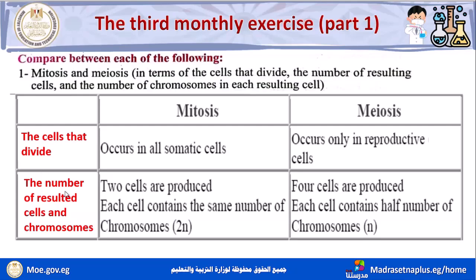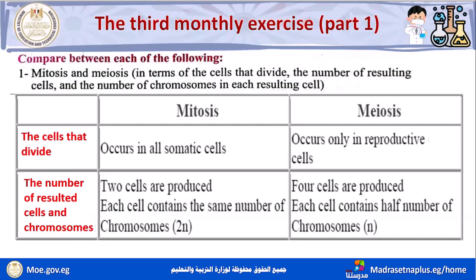According to the number of resulted cells and chromosomes, in mitosis cell division, 2 cells are produced. Okay? While in meiosis cell division, 4 cells are produced.